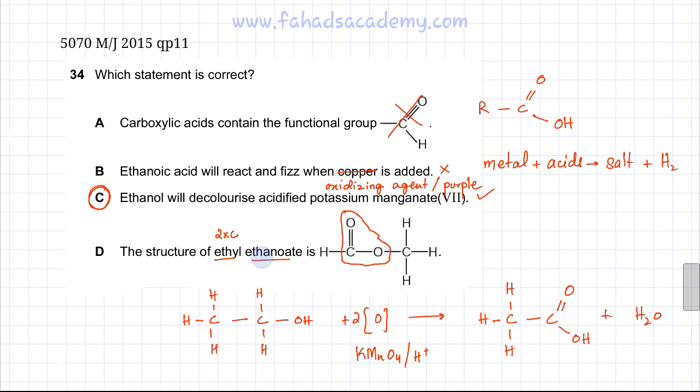Ethanoate means it's again eth. So eth stands for 2 carbon atoms. So on both sides of this functional group over here, there should be 2 carbon atoms on this side, and there should be 2 carbon atoms on this side as well. So this molecule is clearly incorrect because around this functional group, on this side there's only 1 carbon atom, and on the left hand side there's only 1 carbon atom. So this is methyl methanoate, not ethyl ethanoate. So this option is also incorrect. So option C is your correct option for this question.